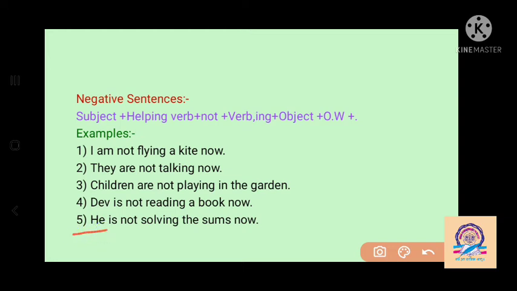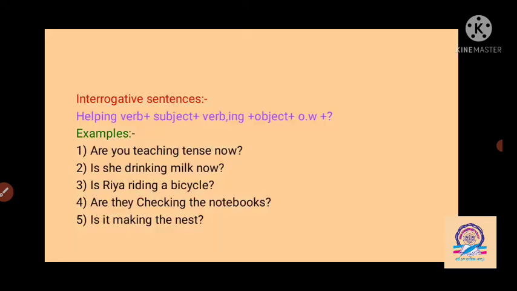Then with he we have to use the helping verb is. For making a negative sentence, we have to use not. Solve changes into solving. In the present continuous tense, we have to add ing forms to the verb. Then the sums is an object. Now is the time, other words, and last we have to put the full stop here. So in short, we can say that for making a negative sentence, after the helping verb we have to keep not here to make that sentence negative.